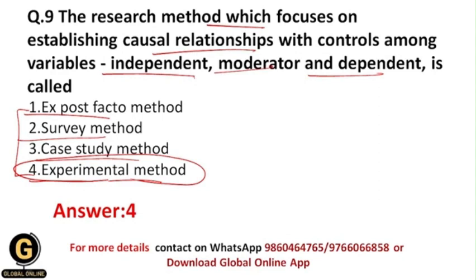So these two things make me choose the experimental research method. I have told you earlier what the ex post facto method, the survey method, and the case study method are. Within the ex post facto method, I won't have control over the variables, right? That's why it gets eliminated.